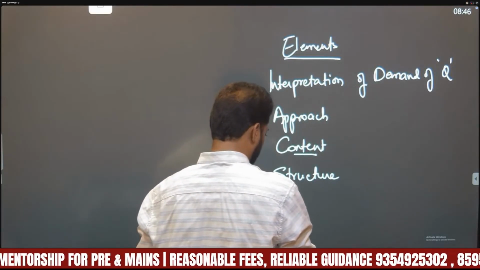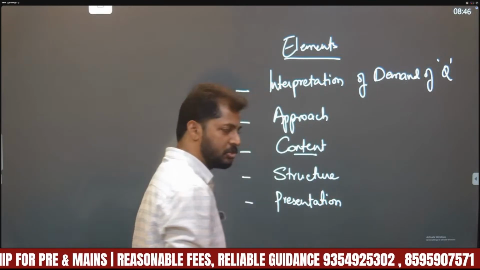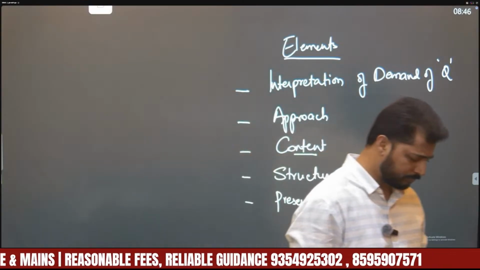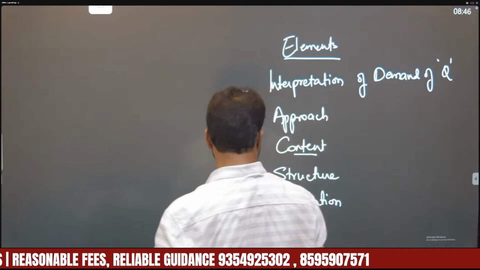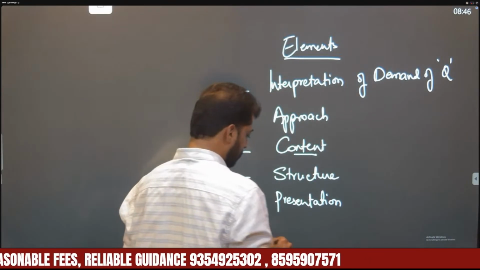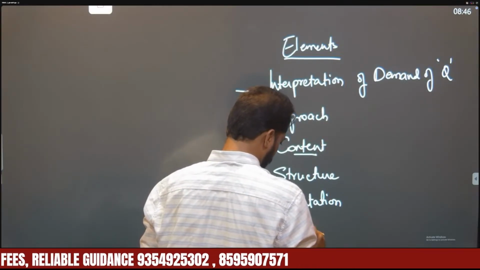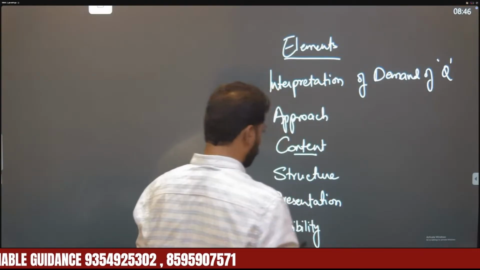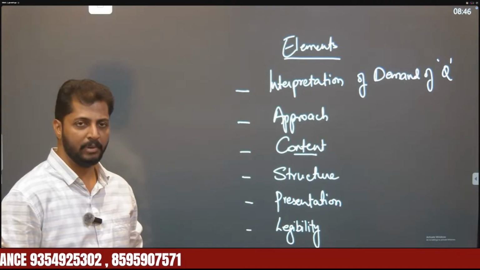Next is presentation. Presentation means use of diagrams, flow charts, headings and subheadings, which would improve your presentation. And last but not least, legibility. Legibility means your handwriting: whatever you have written should be at least readable by the examiner.